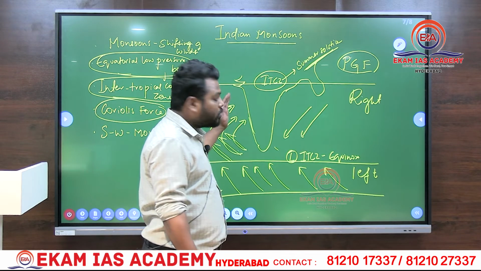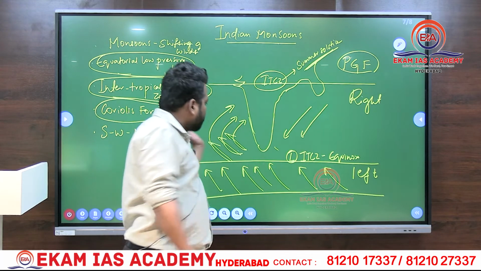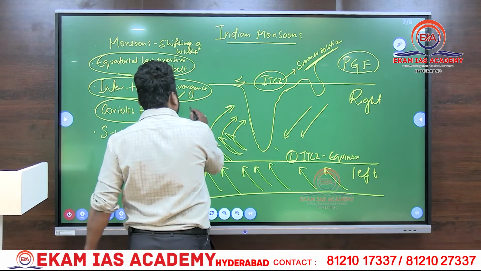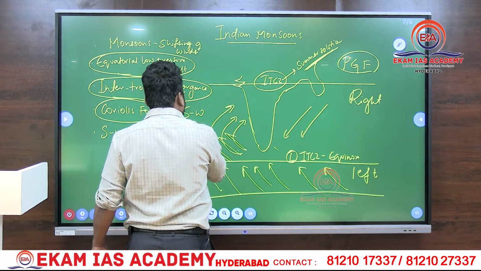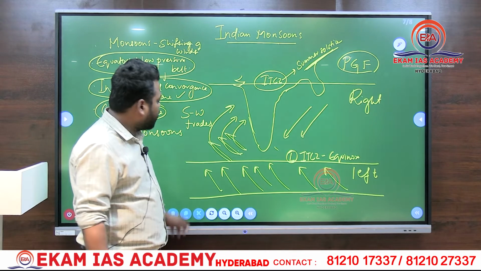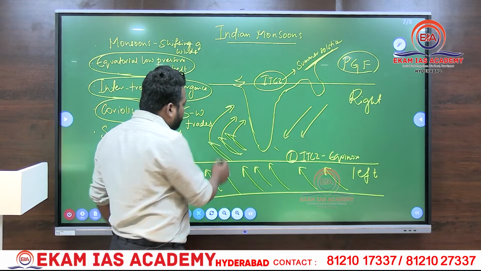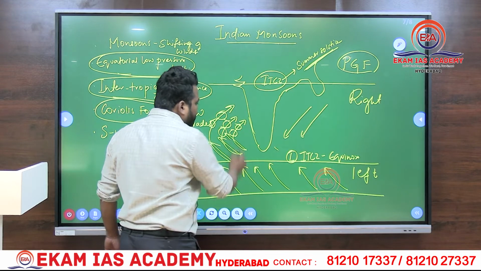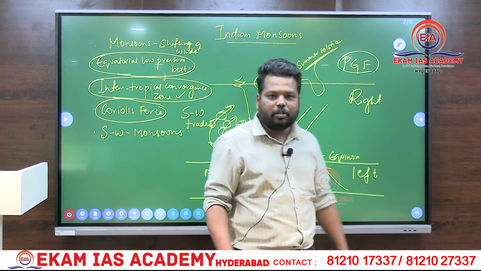But once they cross, under Coriolis force, these winds deflect rightward. And when these winds deflect rightward, they are now southwest trades. Now these southwest trades catch the moisture from the Indian Ocean. Any wind passing over a water body will catch the moisture.